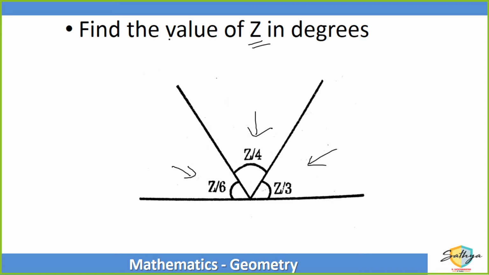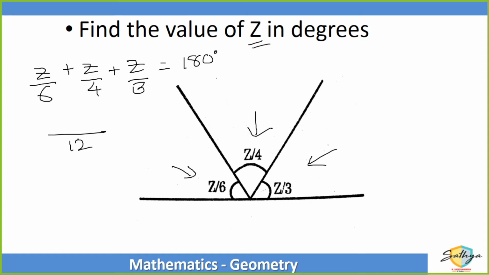Okay. So what we know is that z upon 6 plus z upon 4 plus z upon 3 should be equal to 180 degrees because it's a straight line that the three angles form. So taking the LCM of 12, we get 2 times z plus 3 times z plus 4 times z upon 12 is 180 degrees.